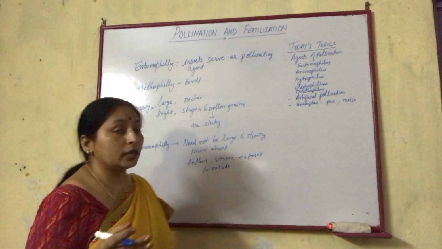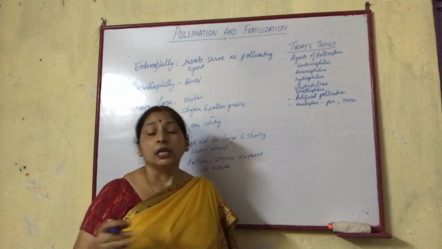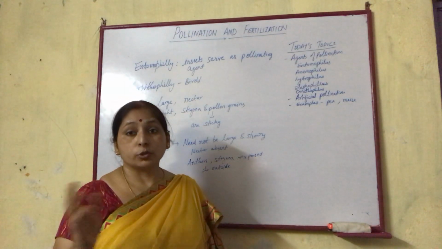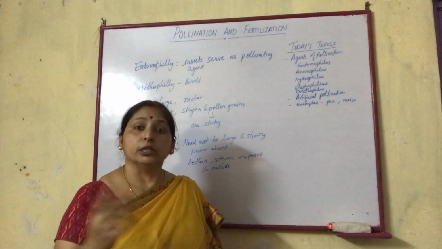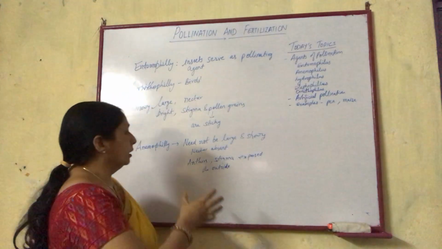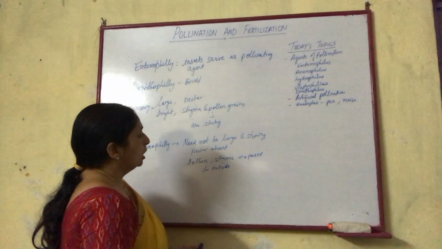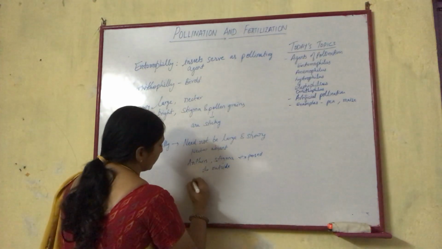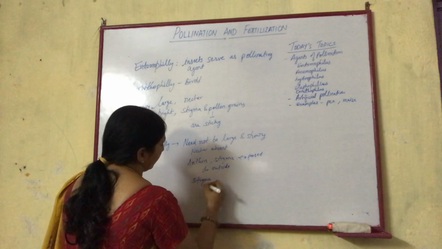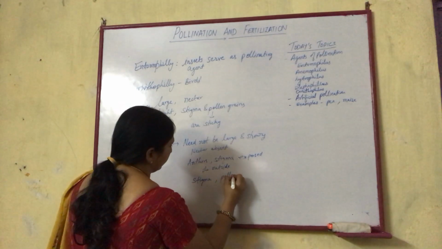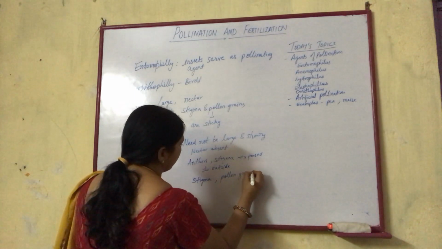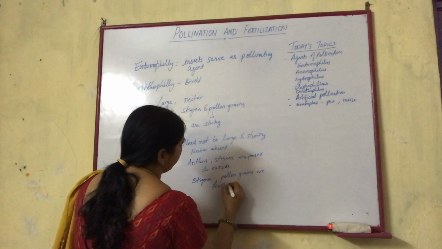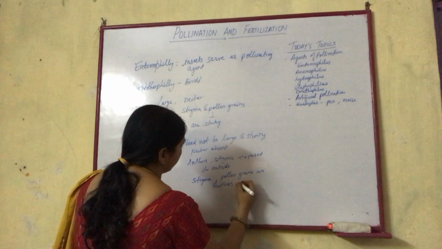This exposure to the outside is because of the wind. These anthers are drifted by the wind to the other flower. So here anthers and stigma are exposed to the outside, and the stigma and pollen grains are feathery, to be drifted easily by the wind.